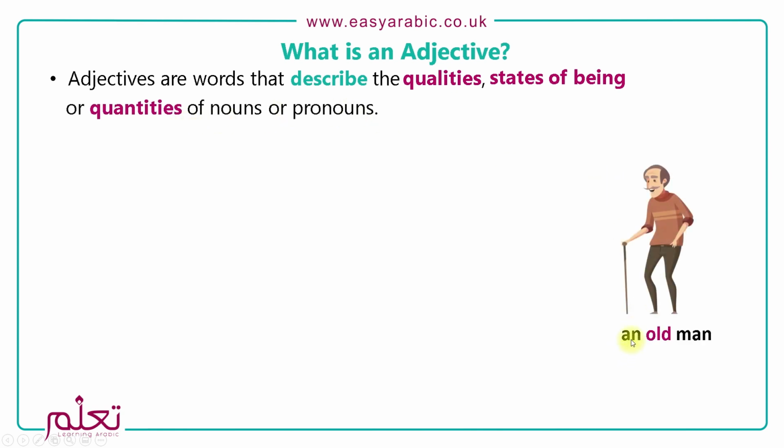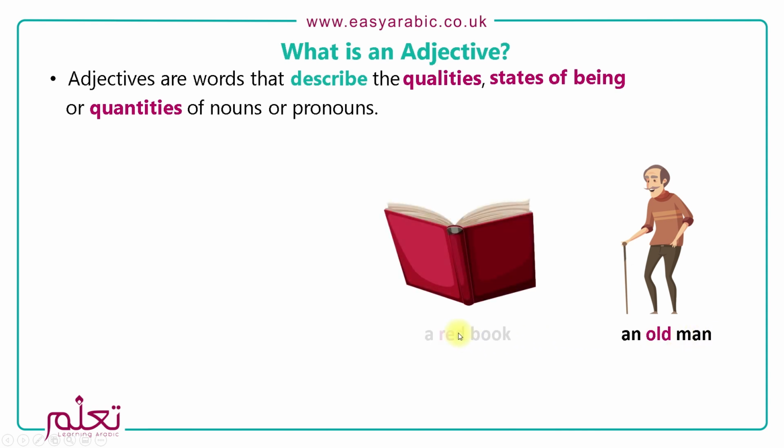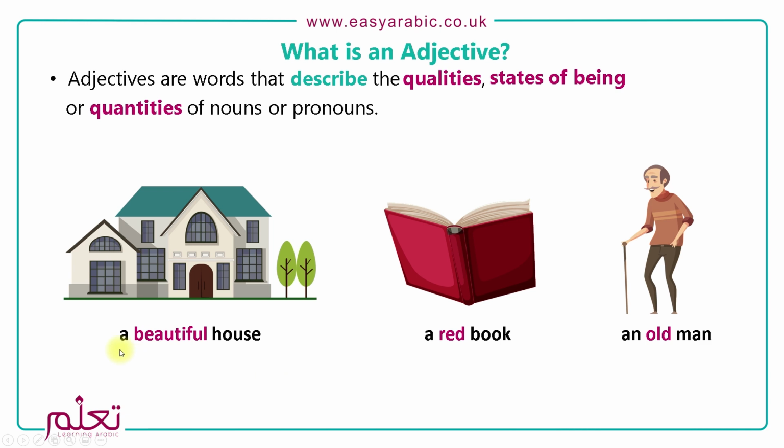So here we have an old man, a red book, a beautiful house. The old, the red and the beautiful are what we call attributes that are used to define a characteristic of the noun. So here the old defines the age of the man. Here, slightly different, is a color, so it tells what the color of the book is. And this one expresses our opinion or the appearance of the house.